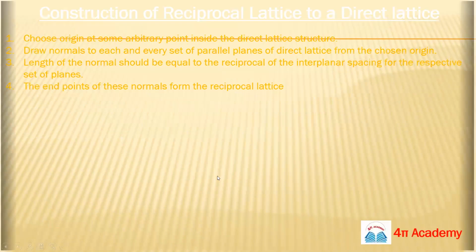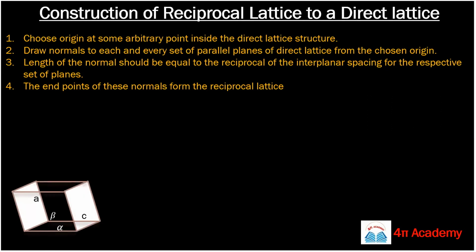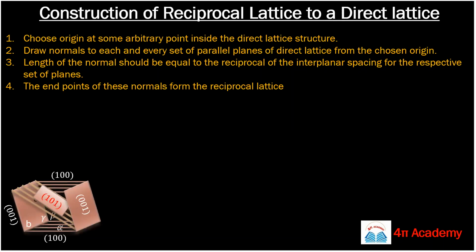We will understand in detail how we can construct a reciprocal lattice for a direct lattice. So first thing, this is our direct lattice, and this is a monoclinic crystal structure inside the direct lattice.